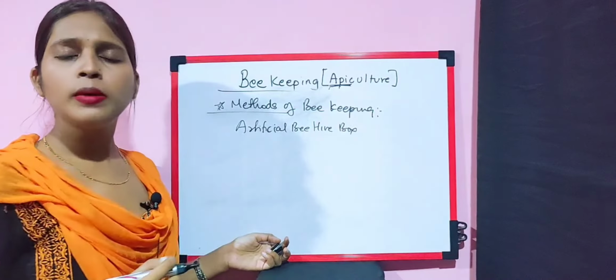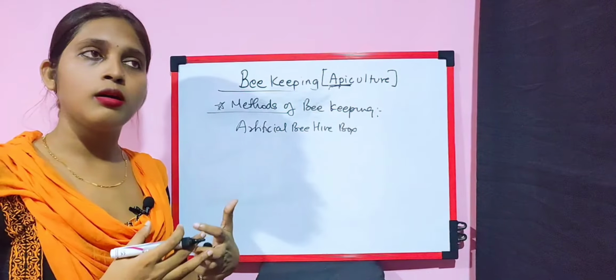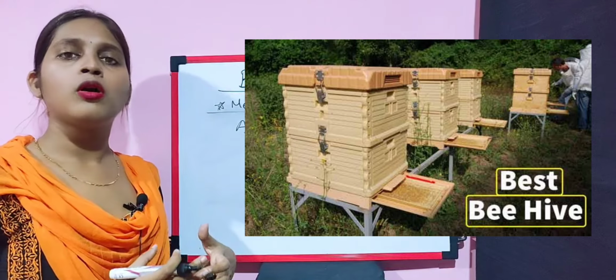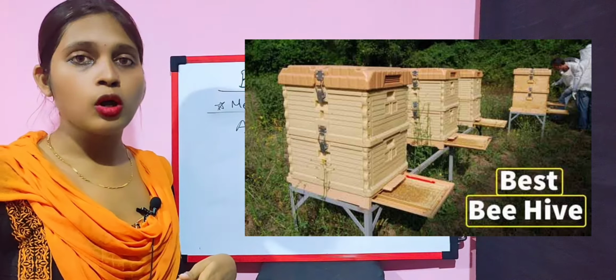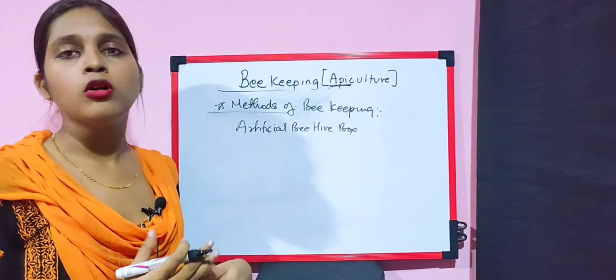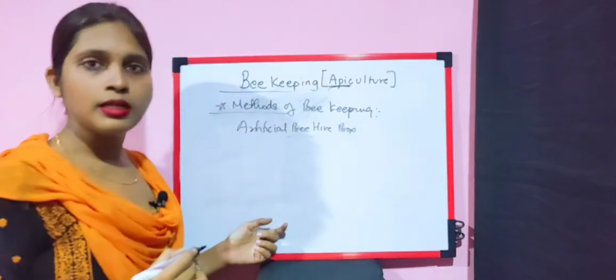Now this artificial beehive box can be kept in areas with a sufficient number of pastures, or in wild shrubs or fruit orchards, or in crop fields. Basically you can keep it in areas where there is an abundance of flowers. Now what does this artificial beehive box consist of?